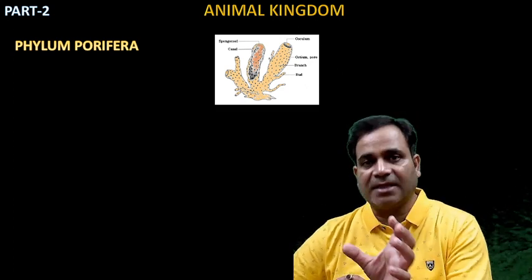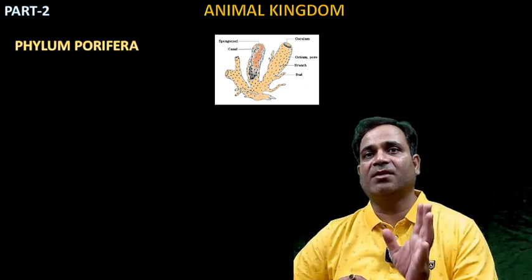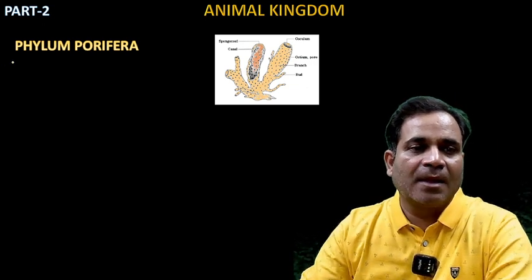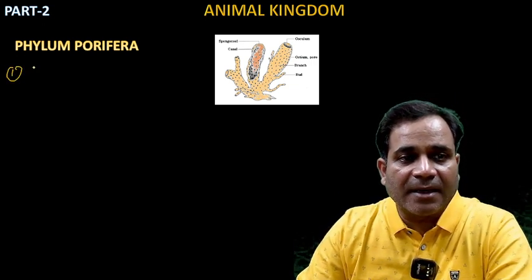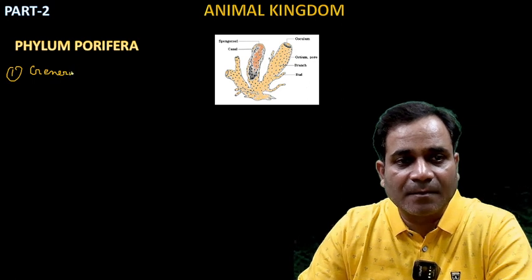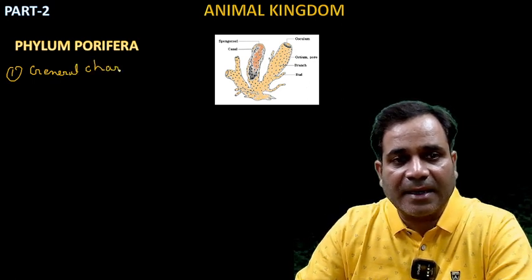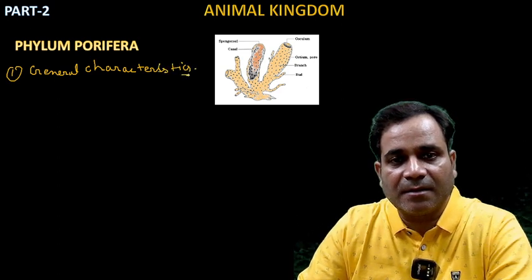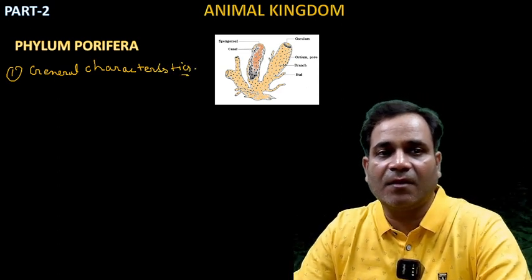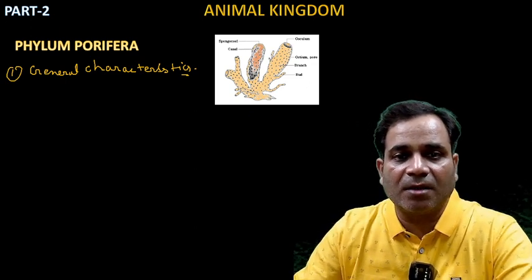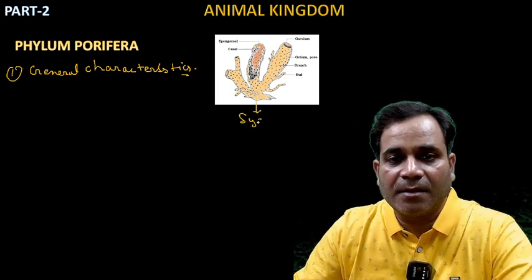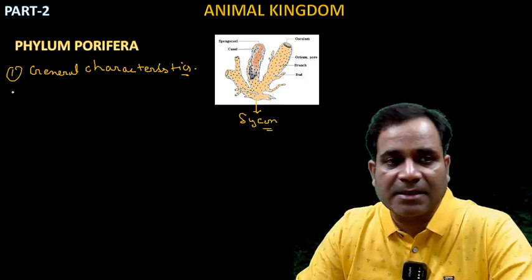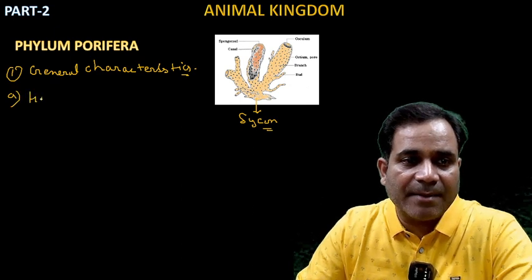Let's see one by one how we go ahead in this topic. First of all, we study the general characteristics. After that, we study the general physiology of each and every phylum, my dear. Let's see the general characteristics first. This one is the diagram of a Porifera, this one is Sycon. Correct? Let's see what the general characteristics are. Number one, A: habit and habitat.